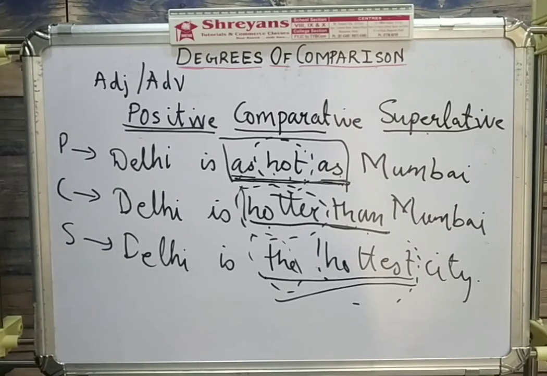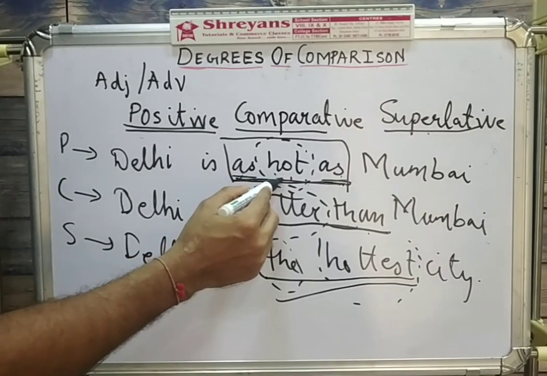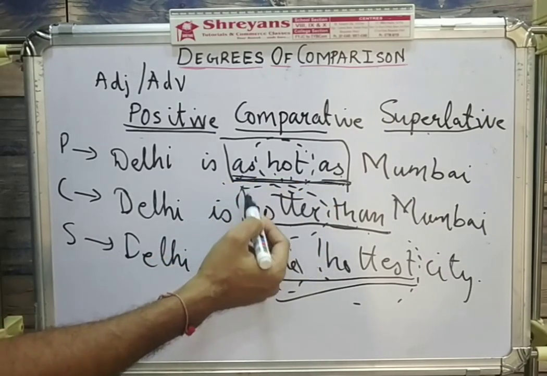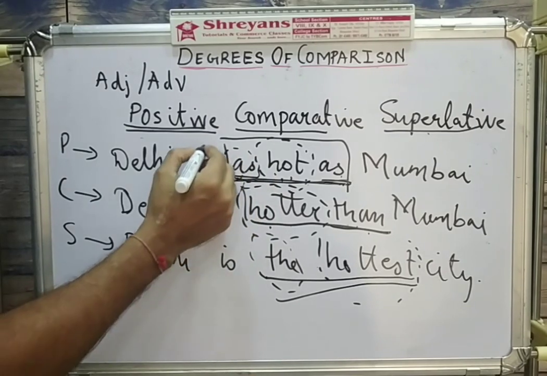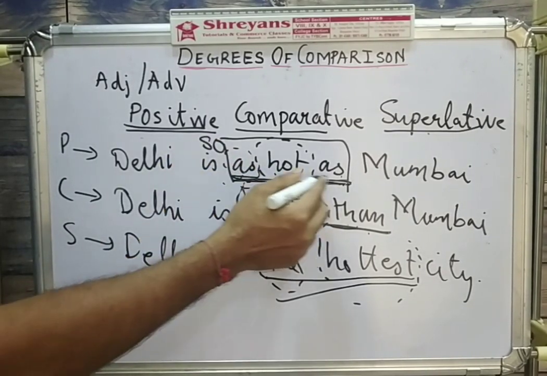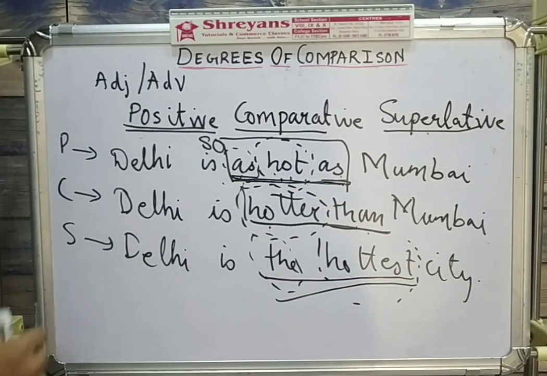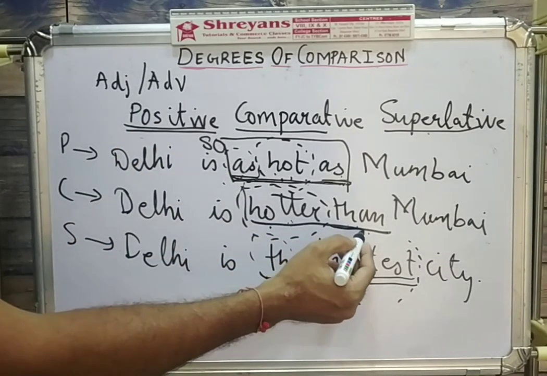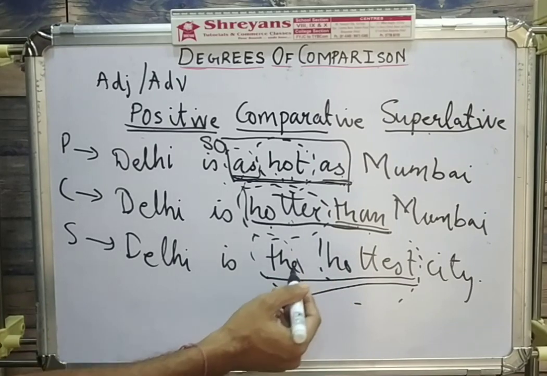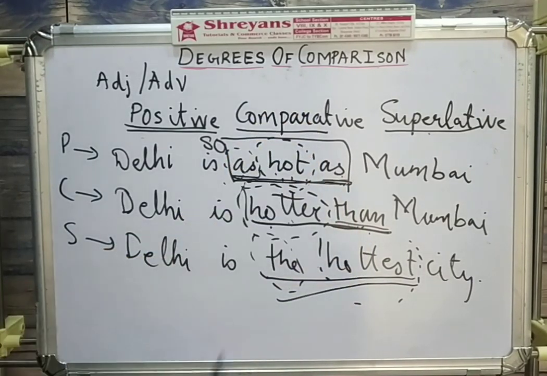If we talk about the positive degree, the adjective has to be in positive form, and on both sides, what will come? As. So as dash as. Remember, in place of the first as, I can also use so. So as dash as or so dash as. Comparative degree, the adjective has to be in comparative form, and immediately after it there has to be an important word, than. So dash than is the trademark of comparative degree.